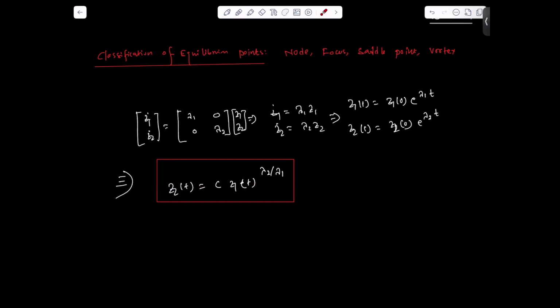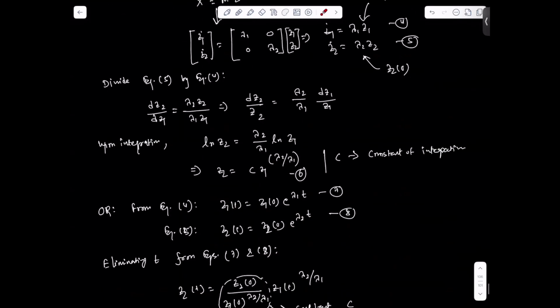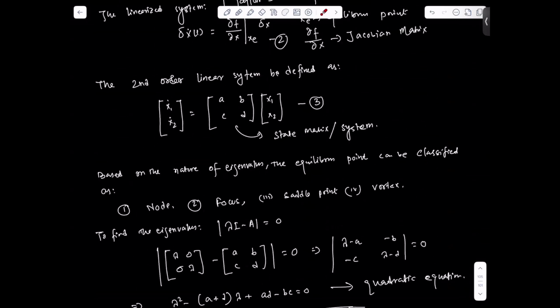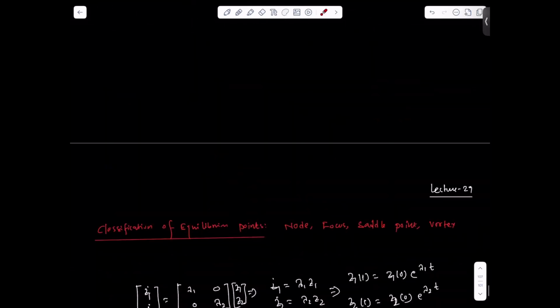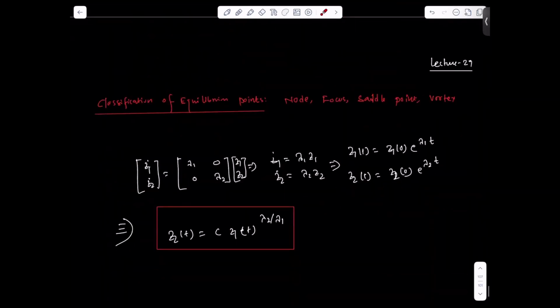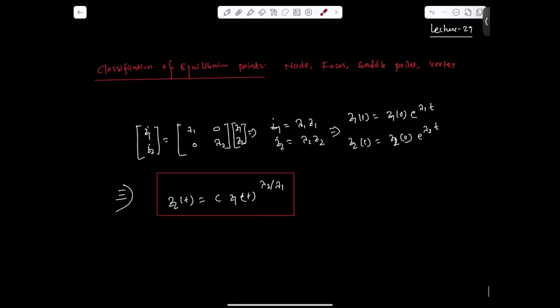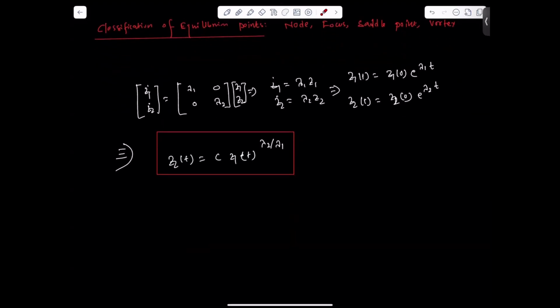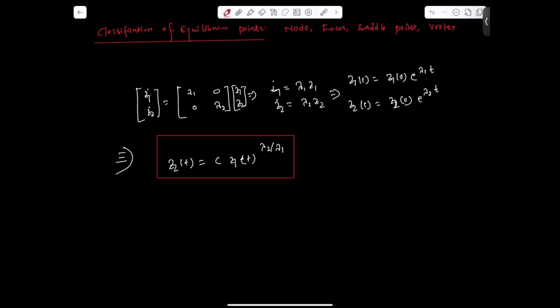So in today's lecture, we'll define the equilibrium point of the original system, what we had before. This is the original system. And for this original system, how can we define the equilibrium point, whether it is a node, a focus, a saddle point, or a vortex. This is a very important topic: how we can classify the equilibrium point. So here we'll come up with the different conditions for the equilibrium, for the eigenvalues.